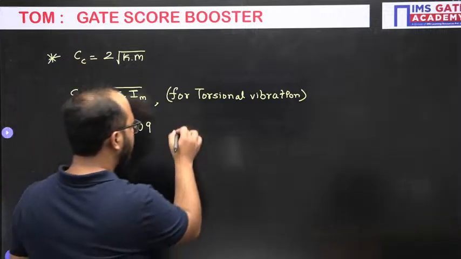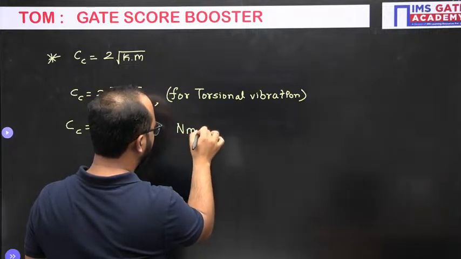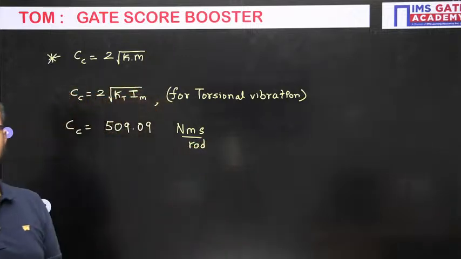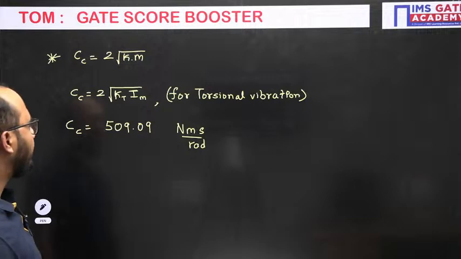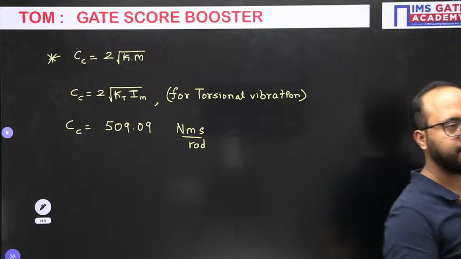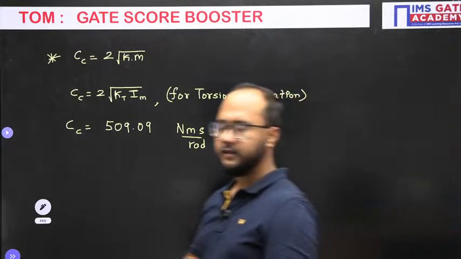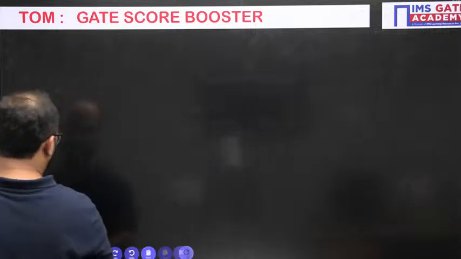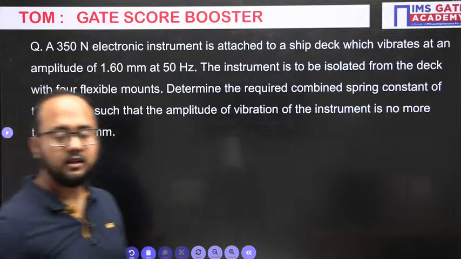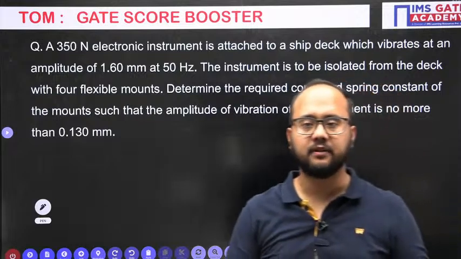Okay. So the unit you will see here is Newton meter second divided by radian, because in the denominator radian per second will come. Okay, done. Got it? Now next, everyone, next problem, again from the vibration. That's why I've intentionally taken more problems from the vibration chapter.